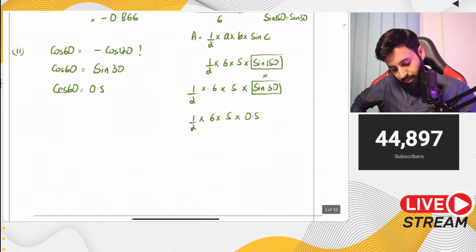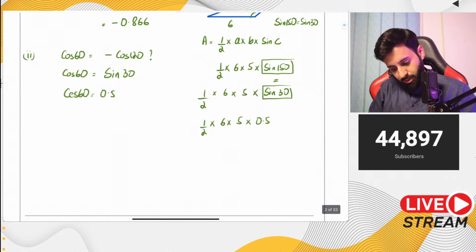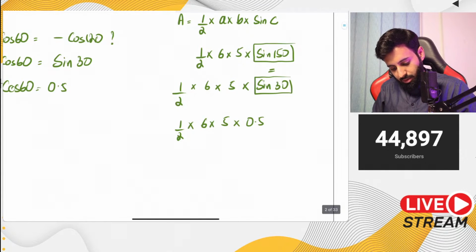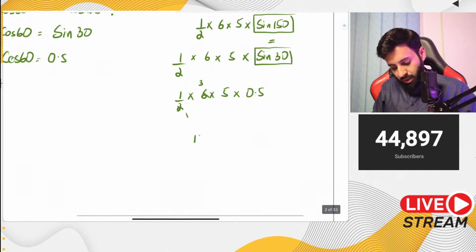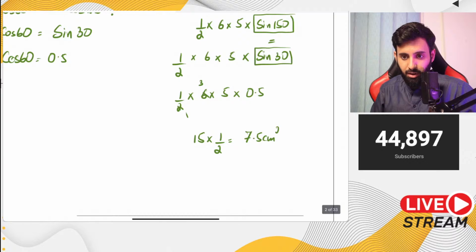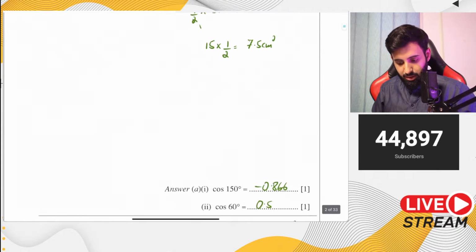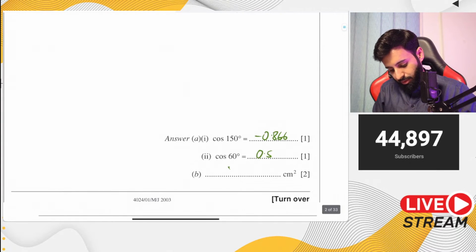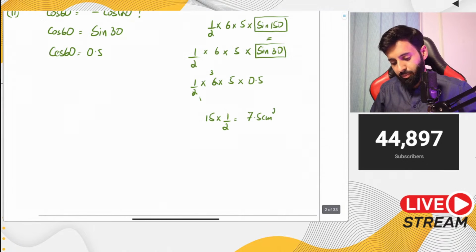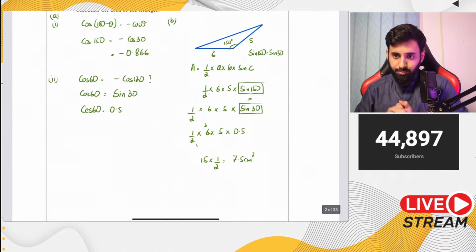So here we have 2 1s are, 2 3s are. 3 into 5 is 15. 15 into 0.5 basically means 15 into 1 upon 2, which is equal to 7.5 centimeter square. You don't have to worry about centimeter square. So we have 7.5, and that's your final answer. So there you go. That's your answer.